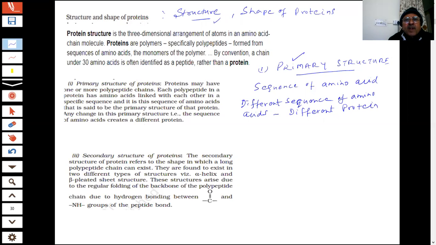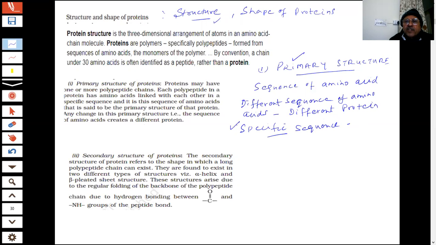So there can be one or more polypeptide chains in the proteins. Each polypeptide in protein has amino acids linked with each other in a specific sequence. So there is a definite sequence which will give rise to a definite protein.